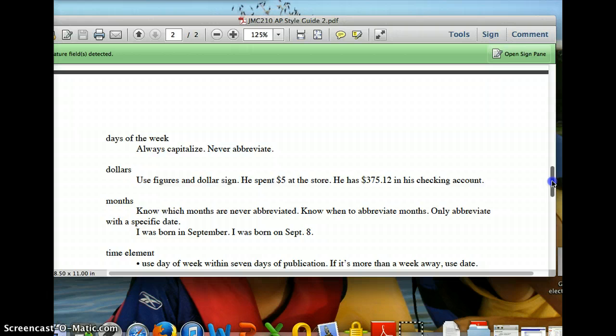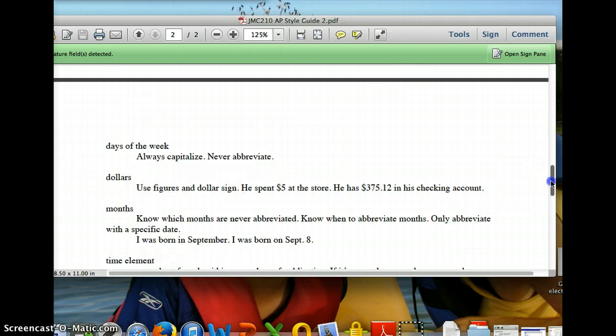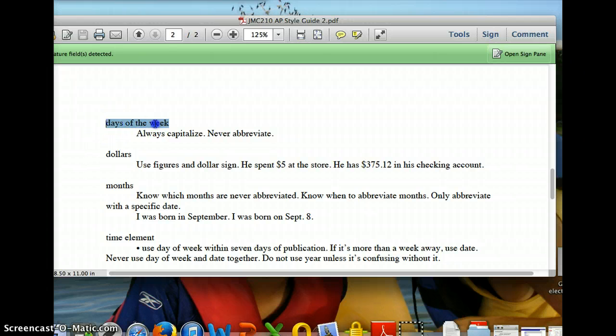Now notice that is an exception to the rule. You're supposed to spell out under 10, but that's an exception to the rule. But it makes sense. Okay, days of the week, very easy. Always capitalize, never abbreviate.